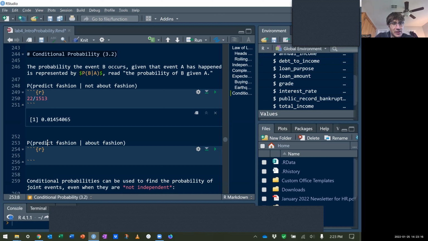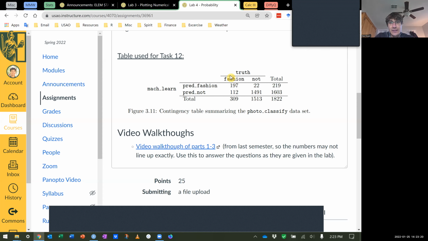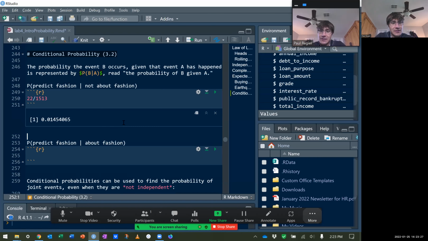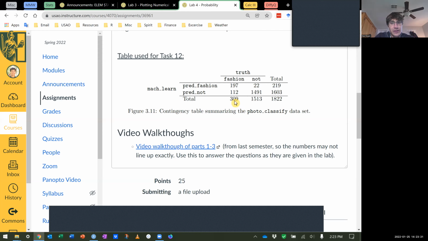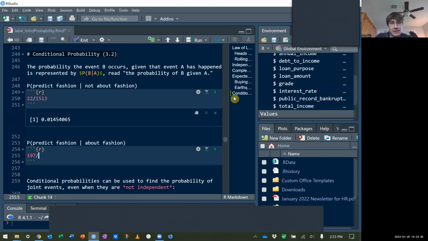Now let's look at the probability of predicting fashion given that it's about fashion. If it's about fashion, that's this column. The probability of predicting fashion is now 197 over 309. The total of the fashion photos was 309.